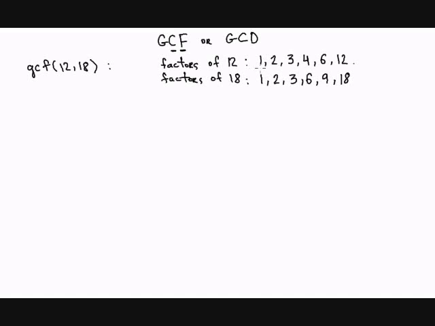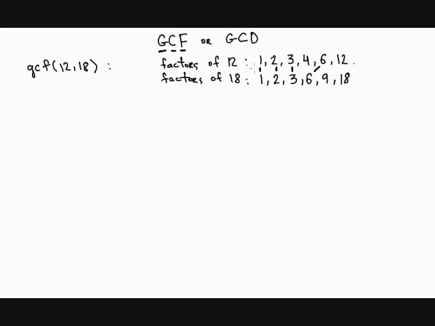Well, these are 1, 2, 3, and 6. So the following factors, 1, 2, 3, and 6, are the common factors of 12 and 18. And now what does G stand for? G stands for the greatest.